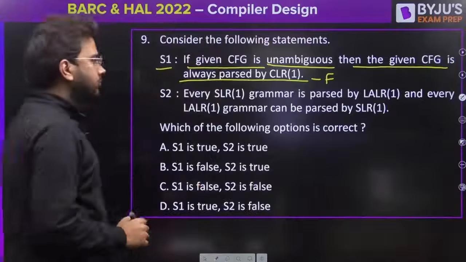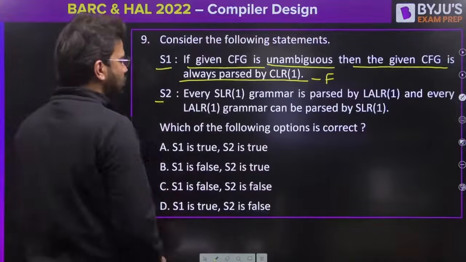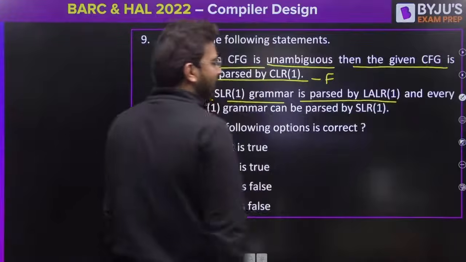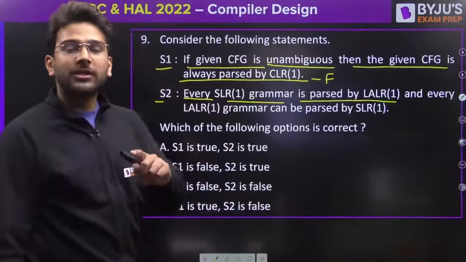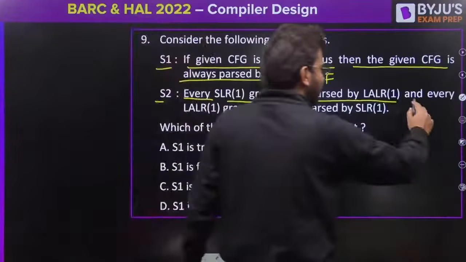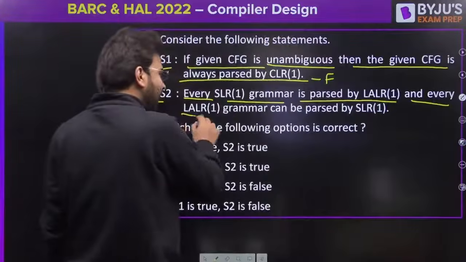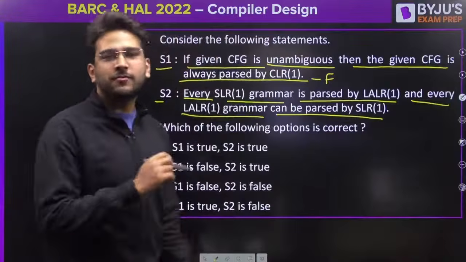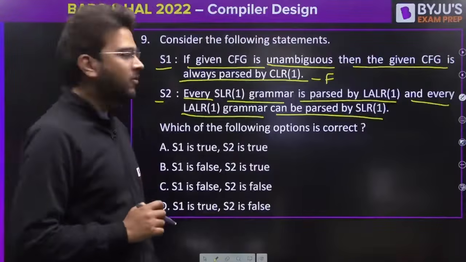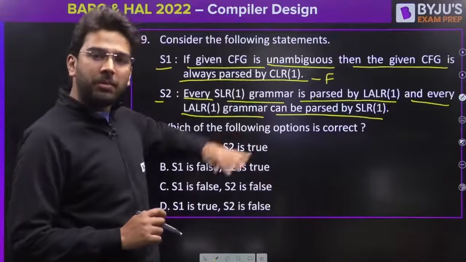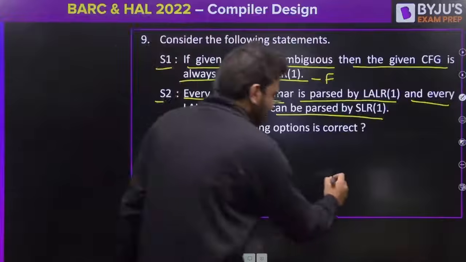So that means this is false. Let's talk about statement S2. Every SLR1 grammar is parsed by LALR1. That is true because SLR1 is a subset of LALR1, correct? And every LALR1 grammar can be parsed by SLR1. This is false. This is incorrect. Why? Because you have certain LALR1 grammars which cannot be parsed by SLR1, right?